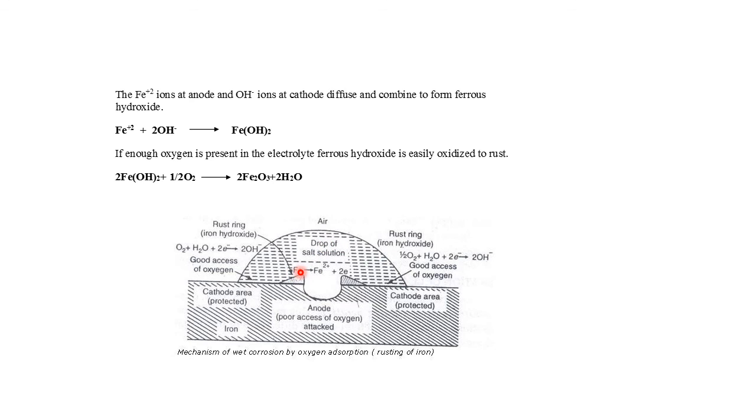the first reaction is Fe undergoes oxidation. It forms Fe2+ plus 2 electrons. Then these electrons react with the oxygen. Hydroxyl ions are generated at the cathode.